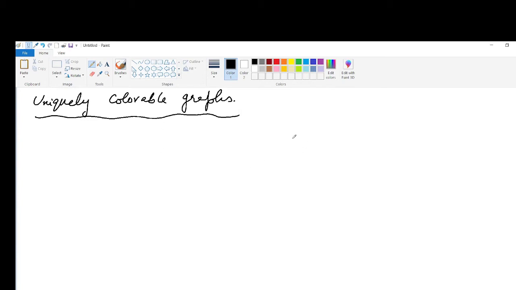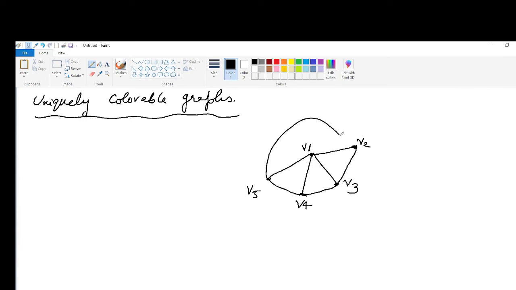So we can draw an example here. Consider here is one vertex V1, here V2. Suppose this is V3, V4, V5. Now we can join these vertices in this way.